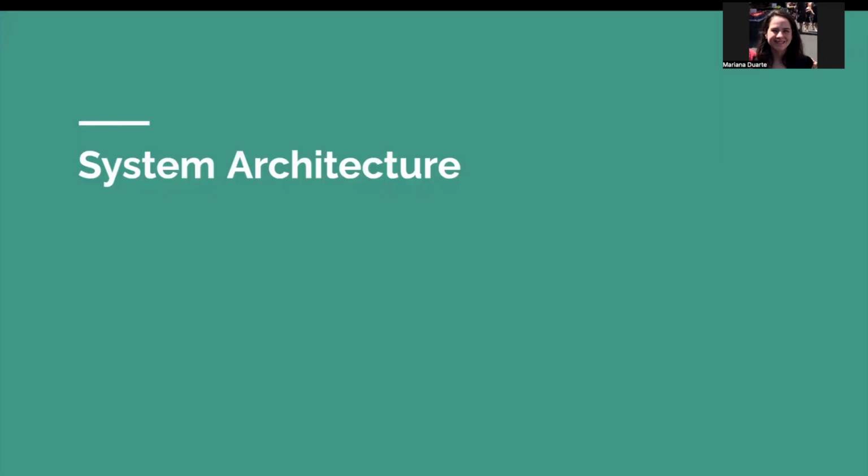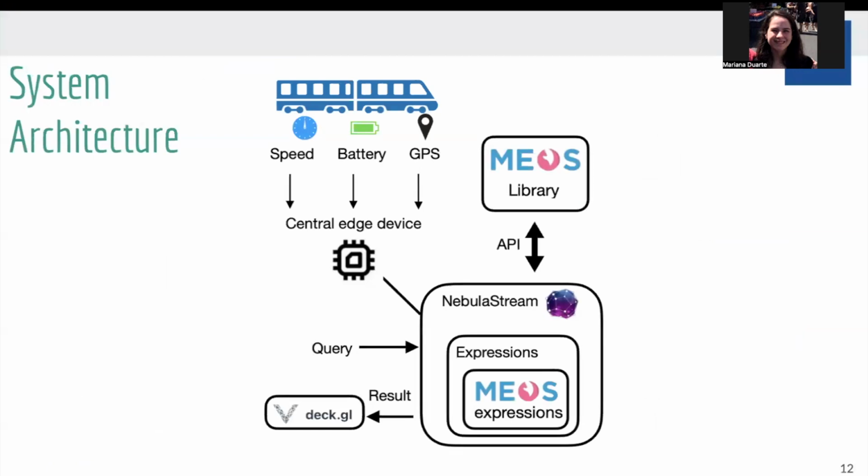We present now our system architecture. We have data coming from multiple sensors in the train, GPS for example, and they arrive via a streaming pipeline. Nebula Stream processes these streams in real time, while MIOS handles the spatial and temporal aspects of this incoming data.